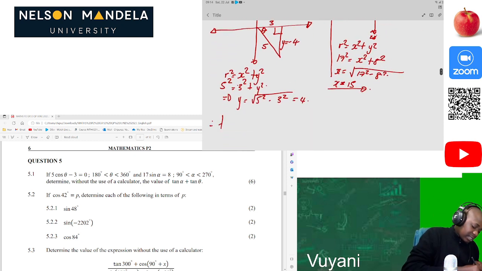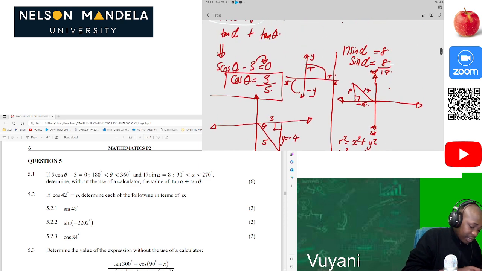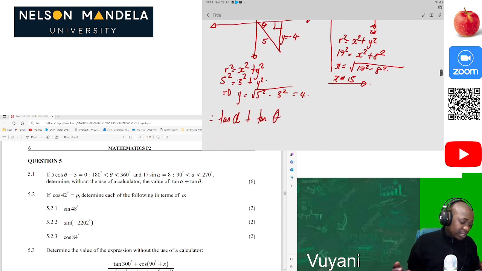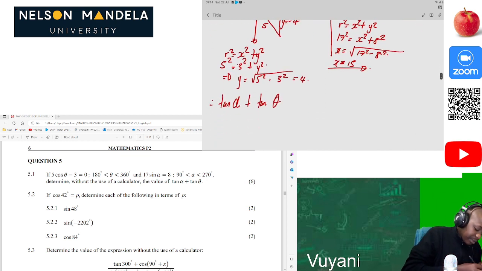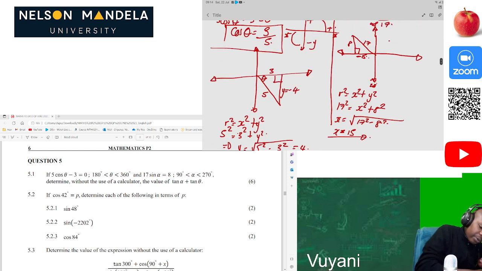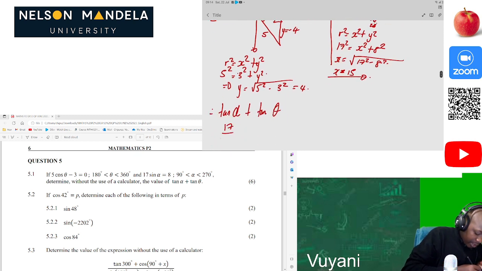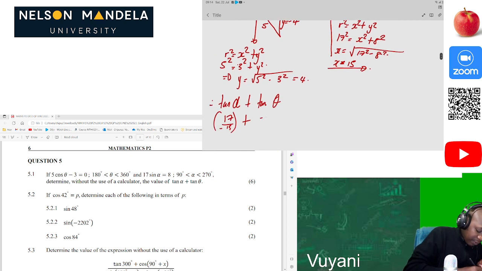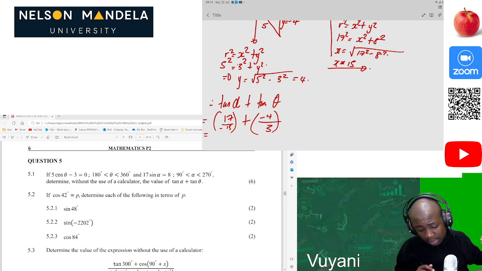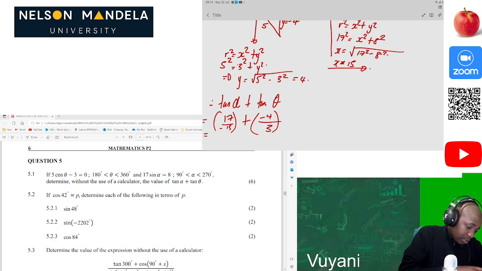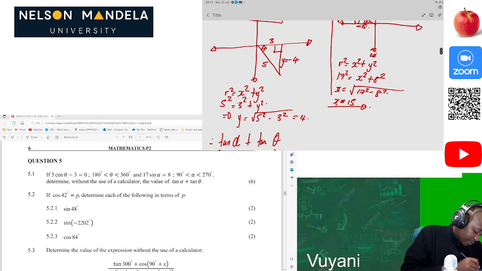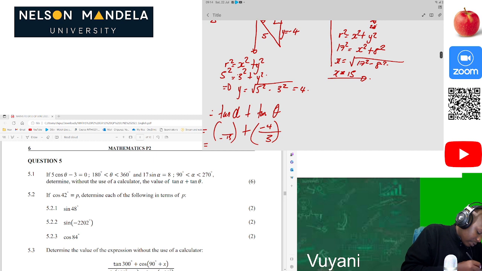The question was saying what is tan of alpha plus tan of theta. Of course, that's already easy for us. What is tan? You know that tan is always opposite over adjacent. So in this instance, where is alpha? Where are you, alpha? Here we are. Then our tan alpha will be 17 over negative 15 plus tan theta, which is also negative 4 over 3. Then after that, we use our calculators here. Sorry, I used 17, it's supposed to be 8. 17 is the hypotenuse. Let's use 8.